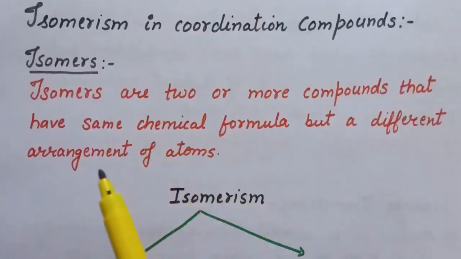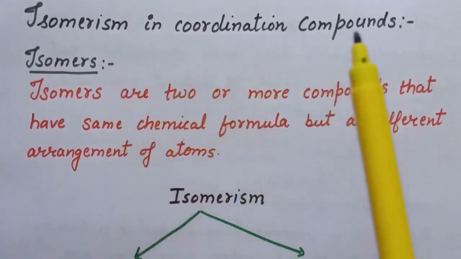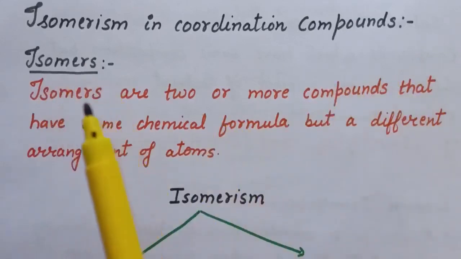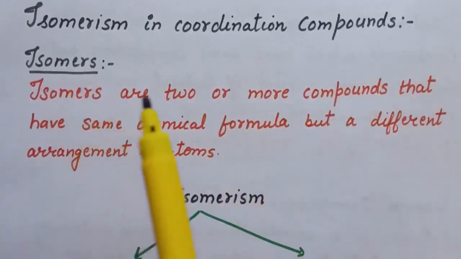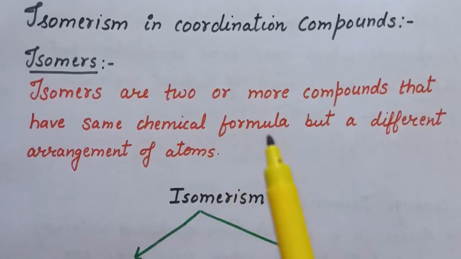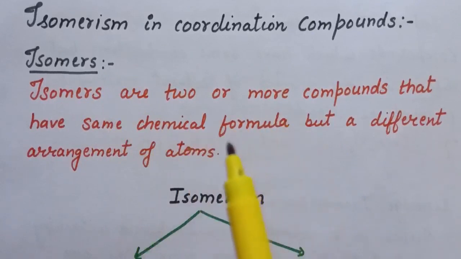In the last lecture, we discussed the nomenclature of inorganic compounds. Now next topic is isomerism in coordination compounds. So first of all, we need to know what are isomers. Isomers are defined as two or more compounds that have the same chemical formula, or you can say same chemical composition, but have different arrangement of atoms. That is, in isomers, the chemical formula is the same but the arrangement of atoms is different.